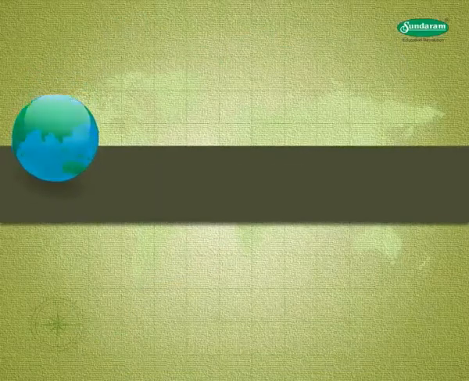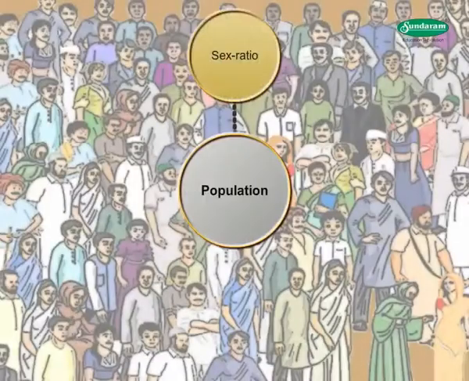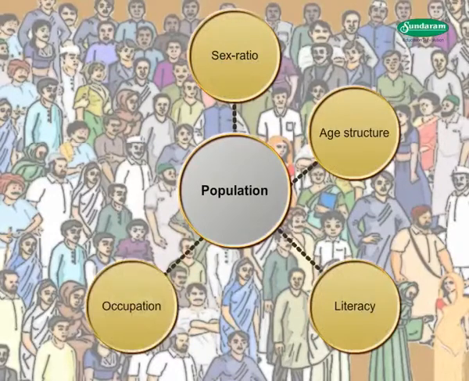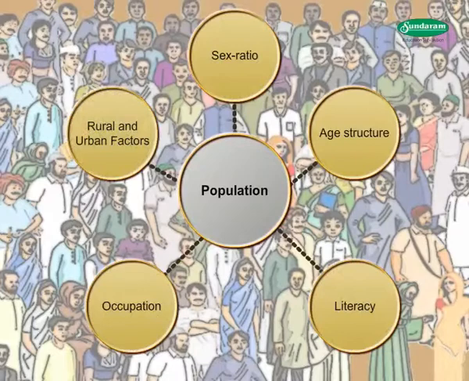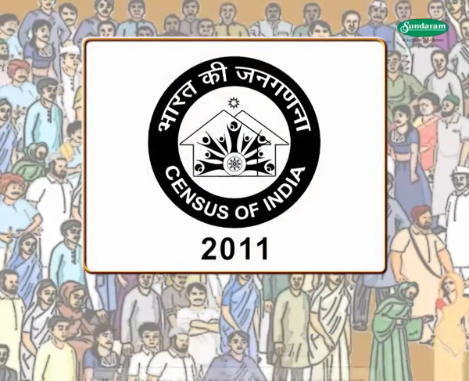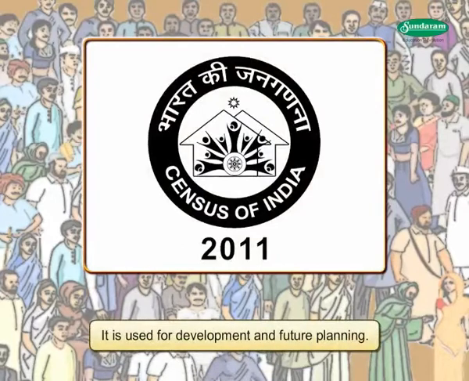Structure of population. Sex ratio, age structure, literacy, occupation, rural and urban factors affect the structure of population. The main source of population data is the census. It is used for development and future planning.